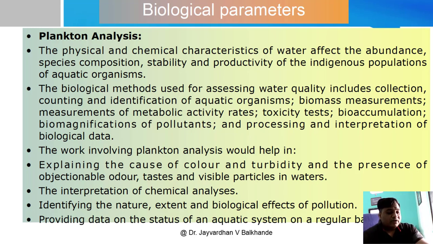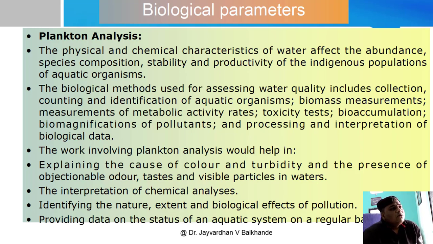They are very important. Now the next parameter is the biological parameters. We have already discussed the physical properties of water, in which we discussed 4 parameters. Then some chemical parameters: pH, DO, carbon dioxide, chloride, calcium hardness, magnesium hardness.